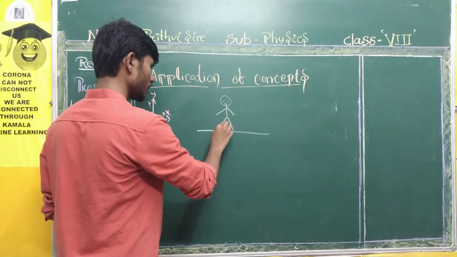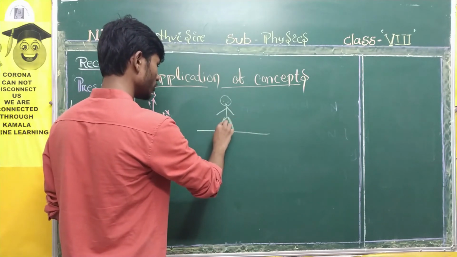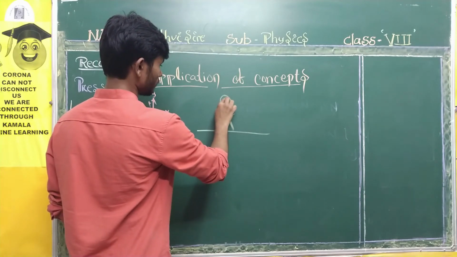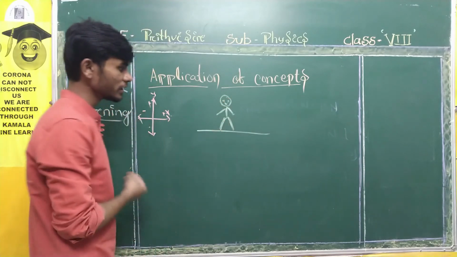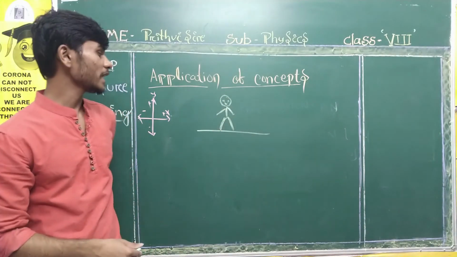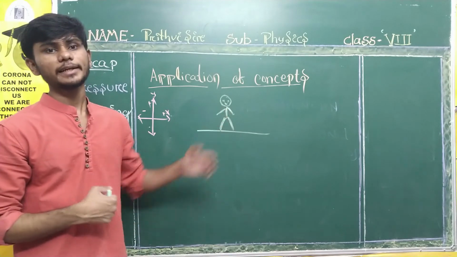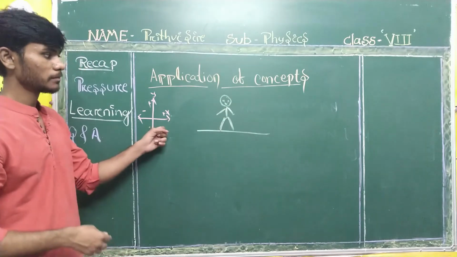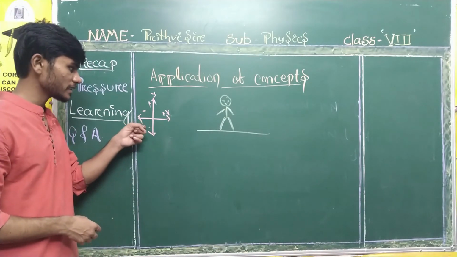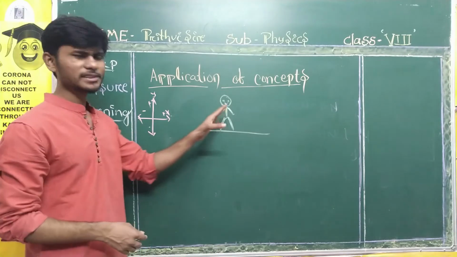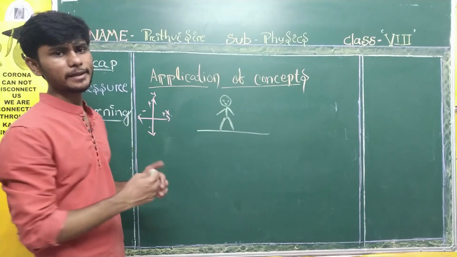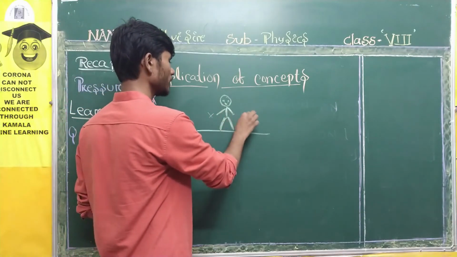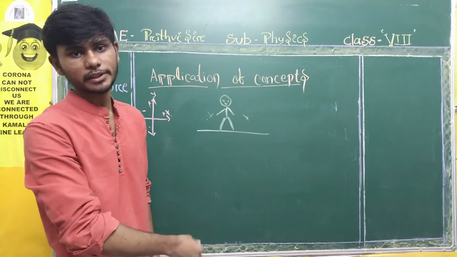The man is standing still. Very sorry students, I cannot draw a human diagram. I hope you people can consider him as a human being. Okay, he is standing still. So how many forces are acting upon him? That's what the question is. It is a free body diagram, so here this is a must. You need to draw x and y axes like this. The body is still and stable, so horizontal movement is not there, vertical movement is not there. Why? Horizontally there are no forces acting, because he is not moving, so no force of friction.